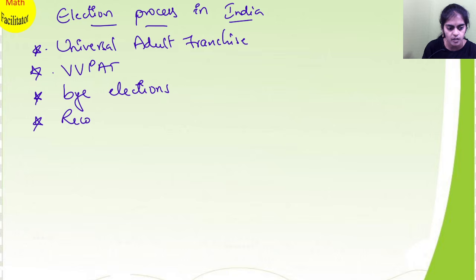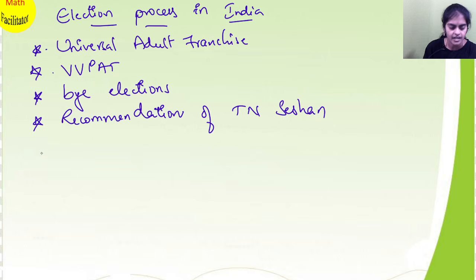And please learn the recommendations of T.N. Seshan. And what is NOTA, what is the importance of NOTA, and what is the difference between general